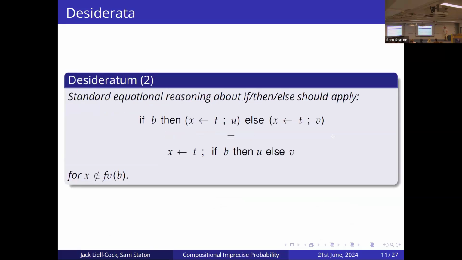So the second desideratum that we want within our programming language is basically standard equational reasoning about if then else statements. In particular, we want this hoisting equation here. So if we bind X from a program T in both of our if branches, this should be the same as hoisting that binding out, provided that X is not free in B, and then just binding it before running our if conditional.